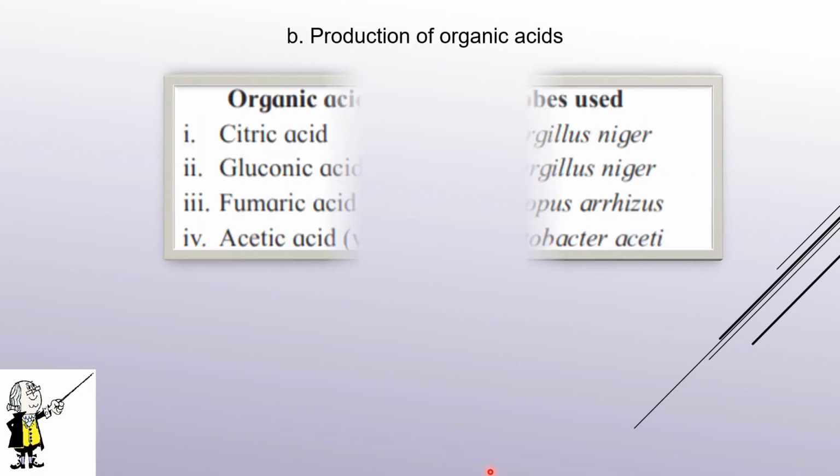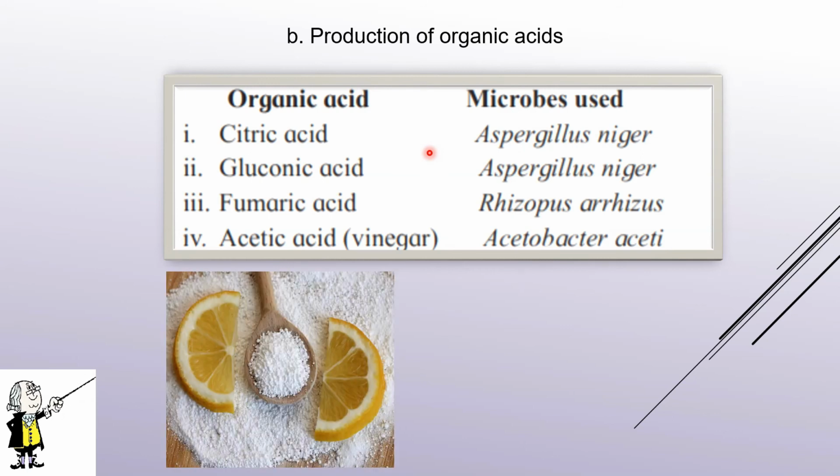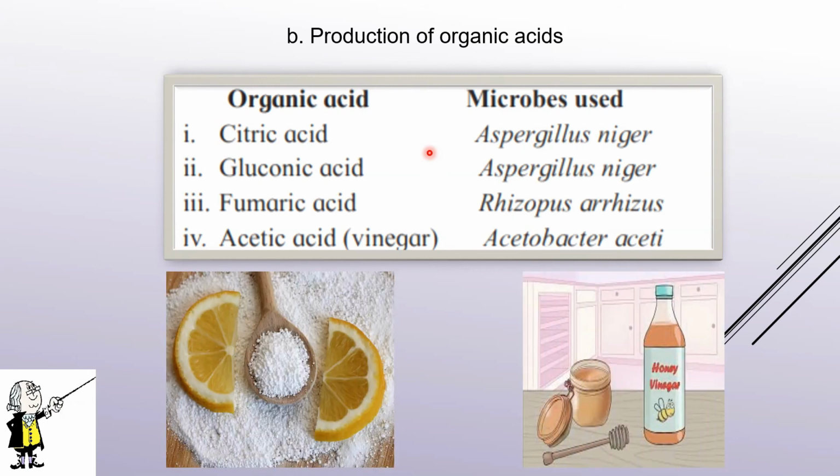Production of organic acids. The organic acids include citric acid, gluconic acid, fumaric acid, and acetic acid, that is vinegar. The organisms are Aspergillus niger for citric acid, Aspergillus niger again for gluconic acid, Rhizopus for fumaric acid, and for acetic acid, that is vinegar, Acetobacter aceti. So these are the organic acids and the organisms that are producing them.